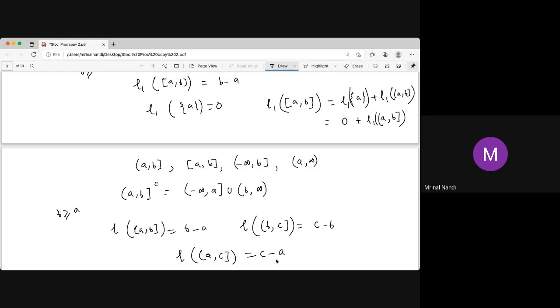But the question is, if the union of the intervals is not an interval, then what happens? Then the union of the intervals is not an interval, but it is a Borel set. So now we generalize the class. Consider the set of all intervals. We know the length of that. Next, we put it in the class.